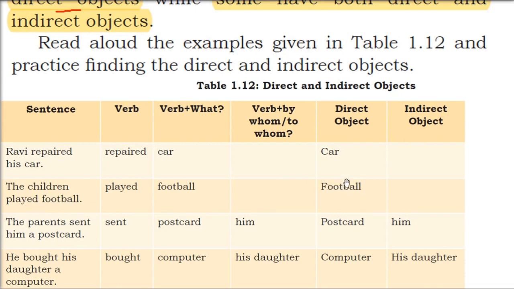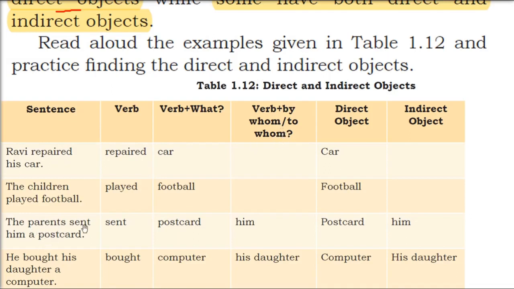Now I'll take an example of an indirect object. Now listen carefully. The parents sent him a postcard. Sent is a verb. Okay. What they sent is a postcard. So postcard is a direct object. Now if we ask with the verb, by whom or to whom?